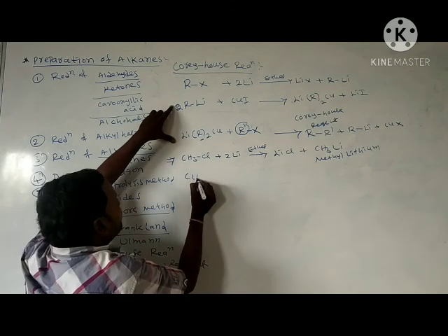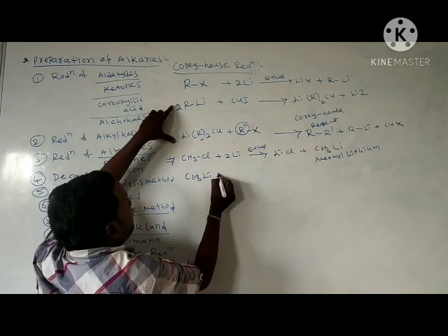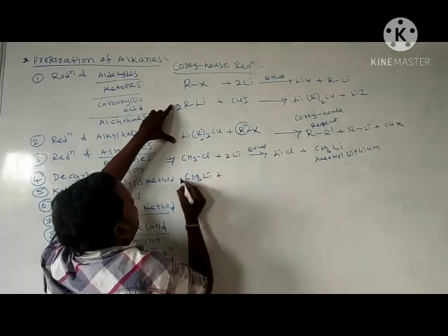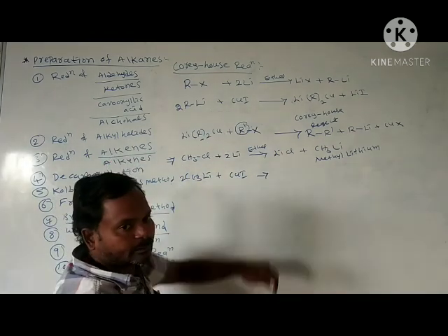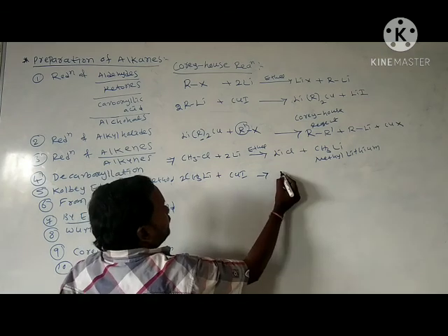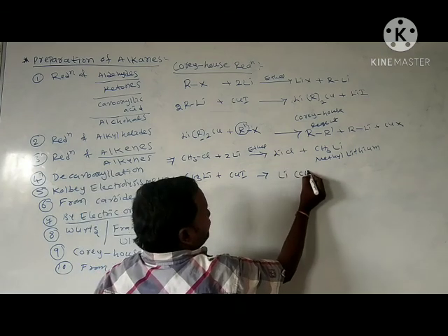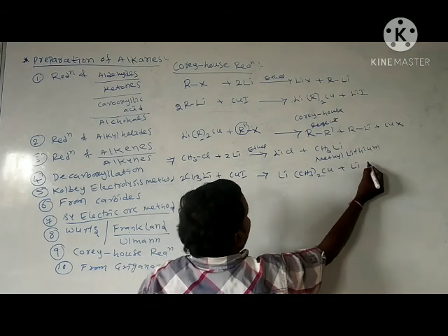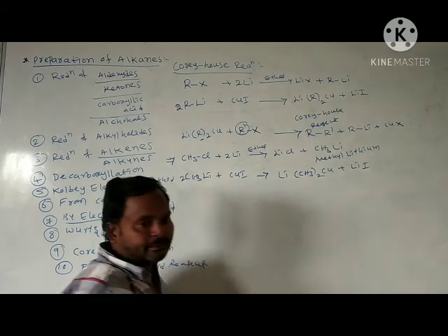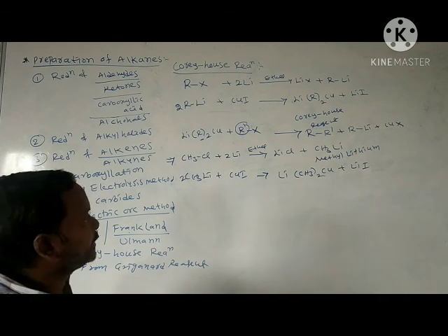This methyl lithium, 2 moles of methyl lithium reacts with cuprous iodide. That means Li, CH3 taken twice, Cu plus lithium iodide.